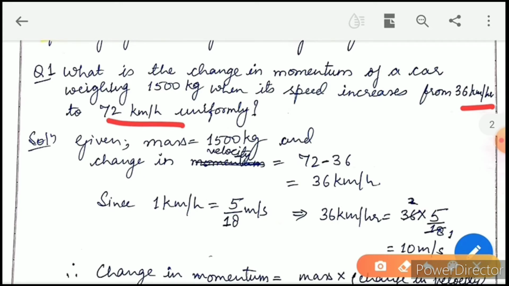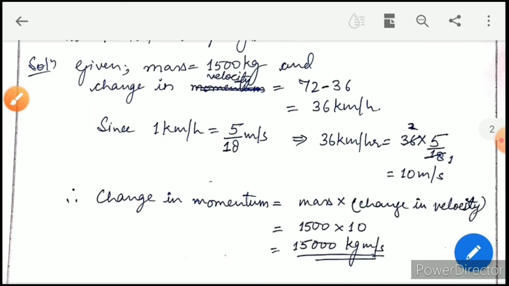So first find the change in velocity. Final velocity is 72, initial velocity is 36, subtract, we get 36 kilometer per hour. We convert it into meter per second, it will become 10 meter per second.